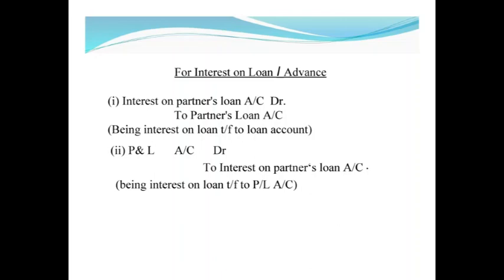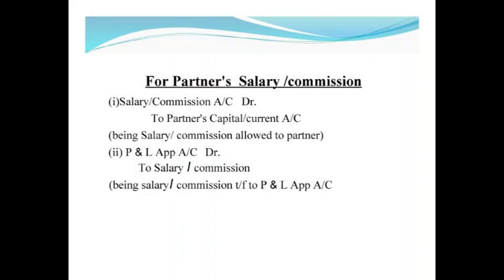On the ninth slide, entries related to interest on loan. First, interest on loan or advances account debit to partner's loan account. Firm has to pay this amount to the partner, so partner's loan account will be credited with the interest amount. Second entry, profit and loss account debit to interest on loan. After paying the interest on loan to partner, that amount will be debited or transferred to profit and loss account.